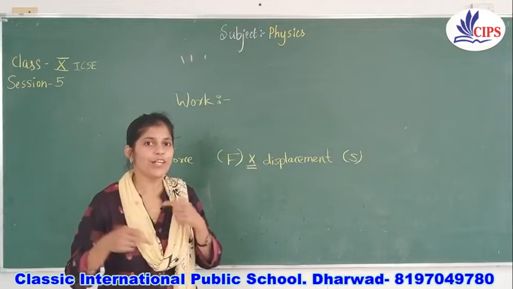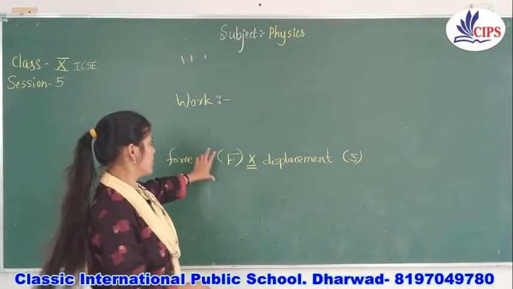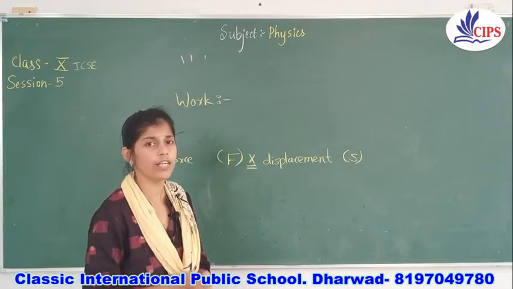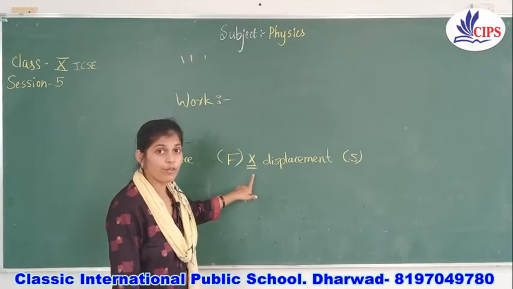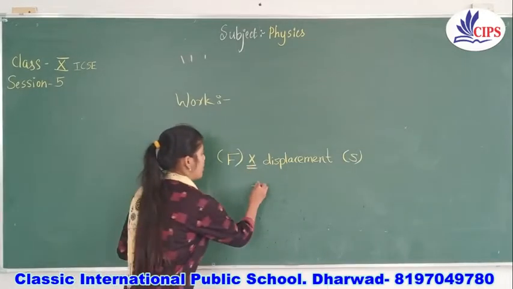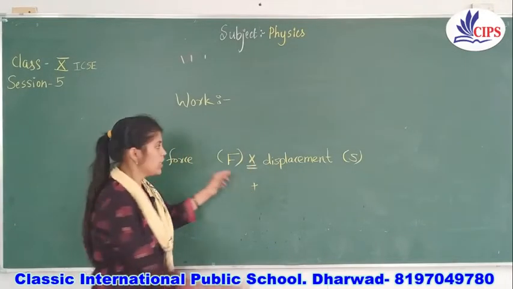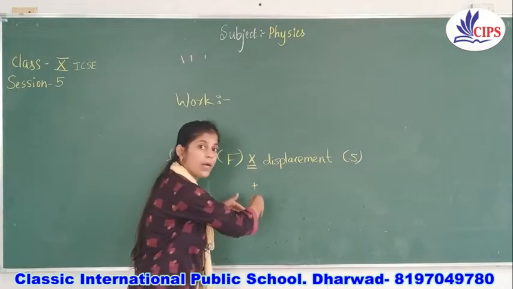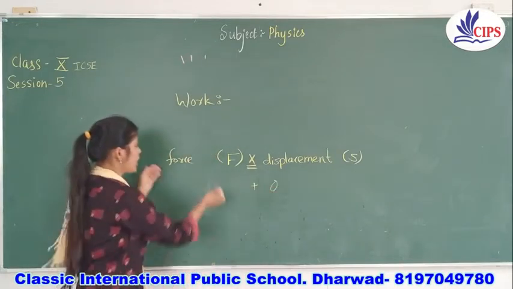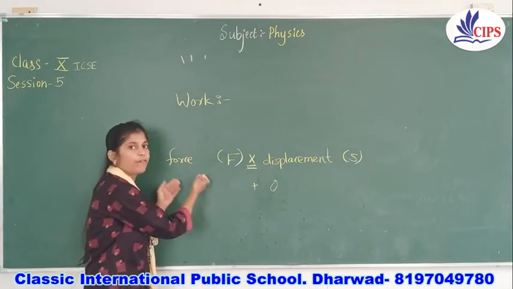This is the thing you need to think about, because you have learned the basic formula already. If I had given a plus sign here, what would happen? These both things would get added up. Even if displacement is 0, you would get an answer, whatever amount of force is applied.